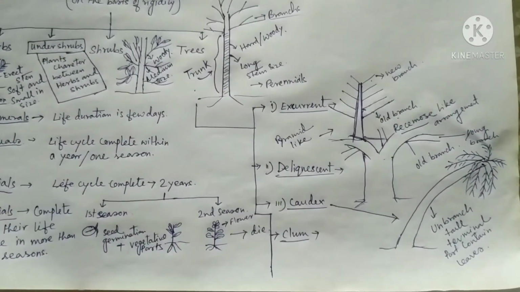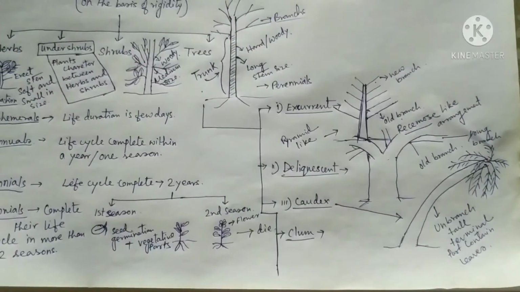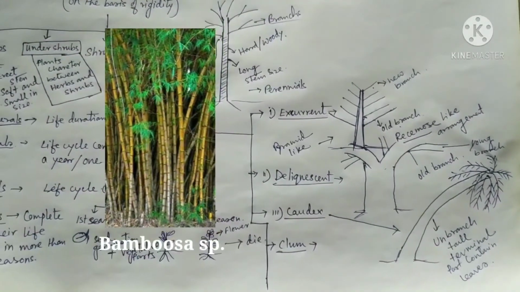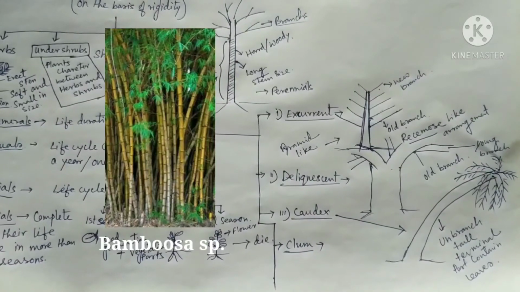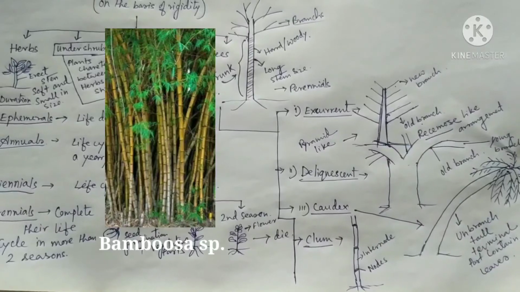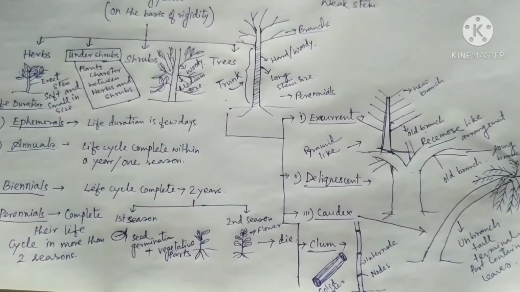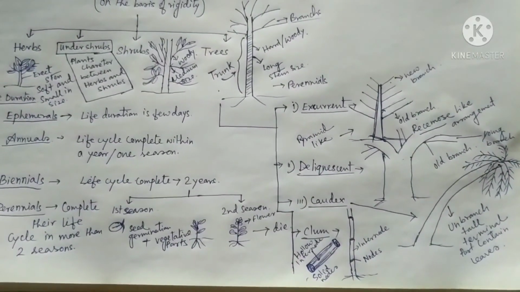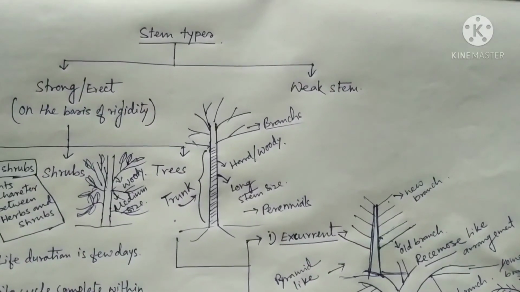And next is culm. When the stem contains many nodes and internodes, and nodes are attached with each other and produce a long unbranched stem, then this is called culm. And we know internodes are hollow but nodes are solid. So this is about culm.